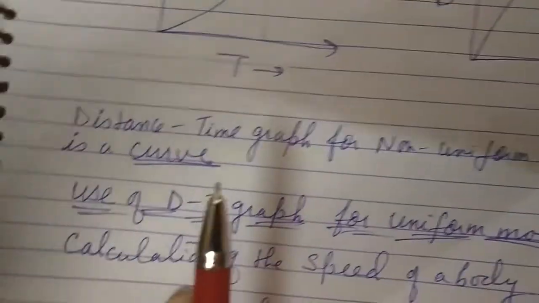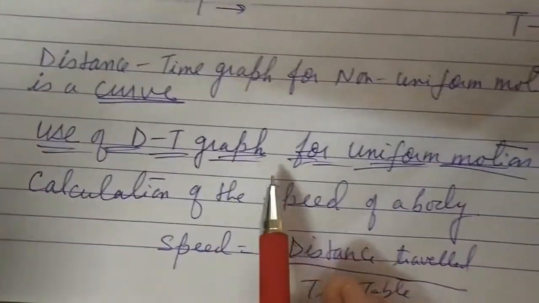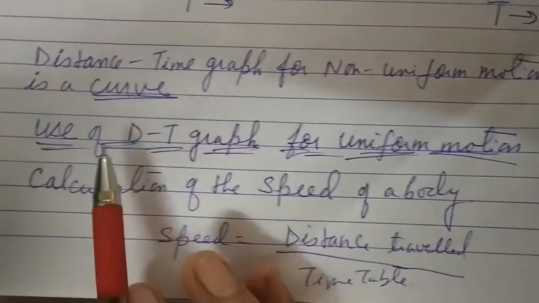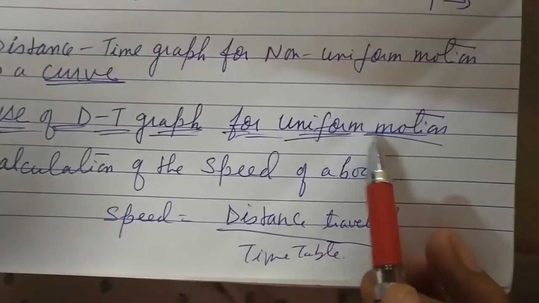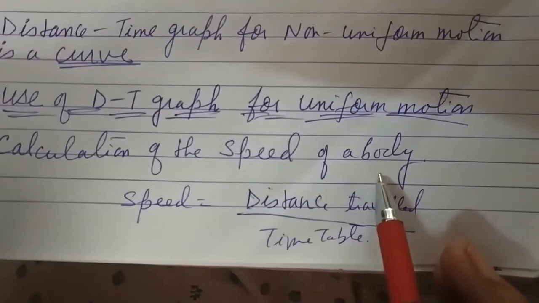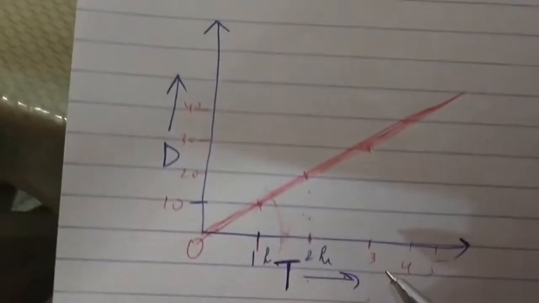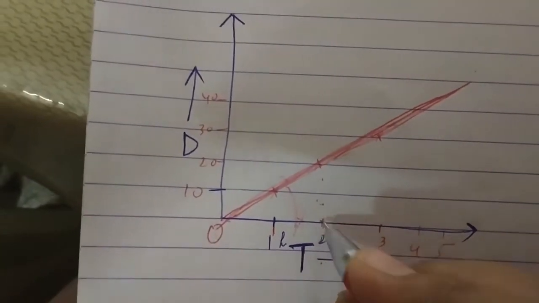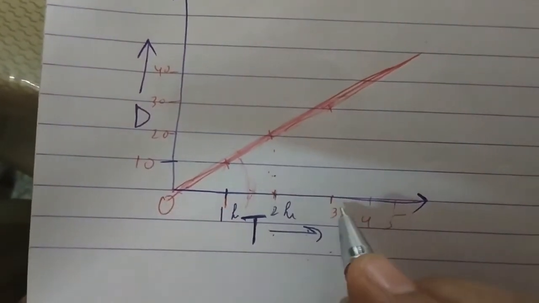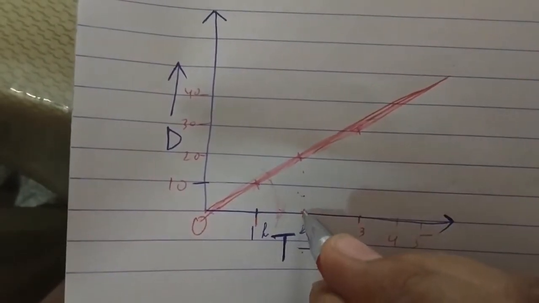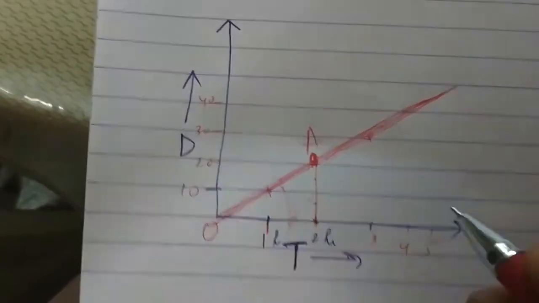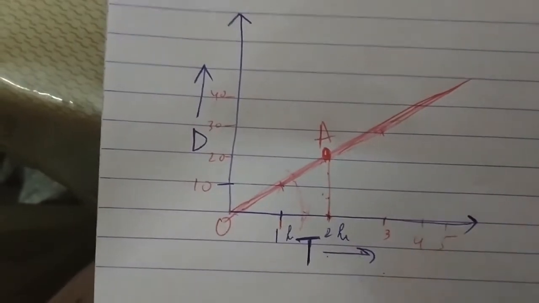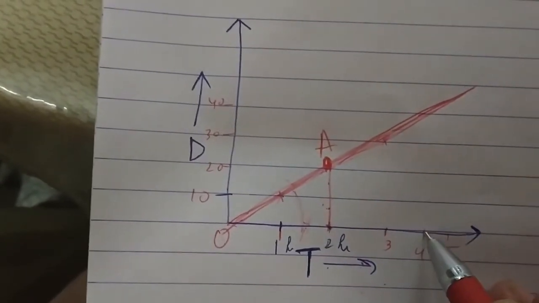Okay. Now next is use of distance time graph for uniform motion. What is the use of this distance time graph for uniform motion? So from distance time graph for uniform motion, we can calculate the speed of the body. How can we calculate the speed of the body? Suppose we want to calculate the speed between the time interval 2 hour and 3 hour. So at 2 hour we will draw one straight line, wherever it meets, this is the point A. And okay, between 2 and 4 hour I have taken.